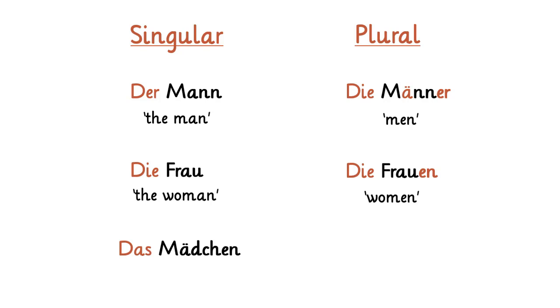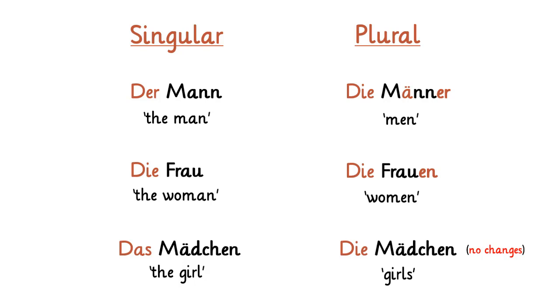And lastly, das Mädchen, which means the girl. In plural form, it becomes die Mädchen, which means girls. And here you can see that there is no change in Mädchen. Das Mädchen, die Mädchen.